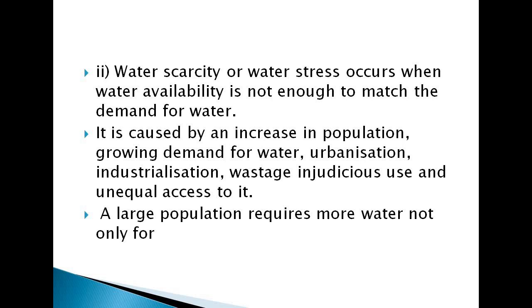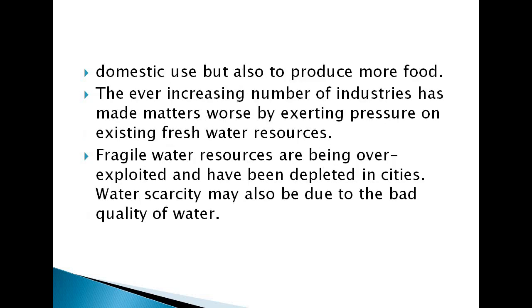Then a large population requires more water not only for domestic use but also to produce more food. So water is used not only for domestic purposes but to produce food as well. So that's one of the reasons for water scarcity we can count.